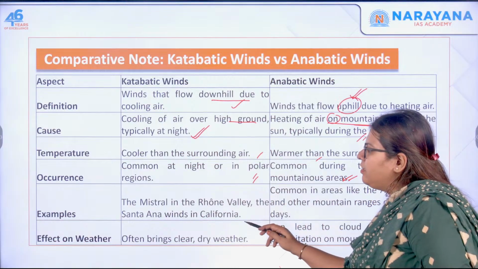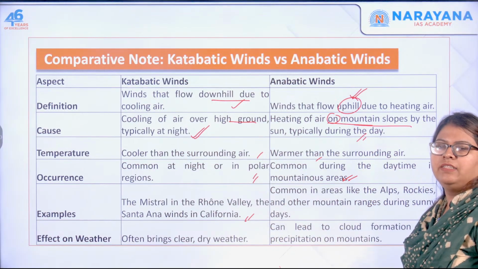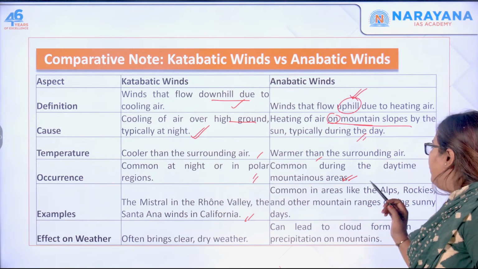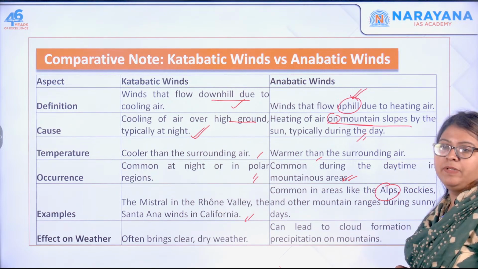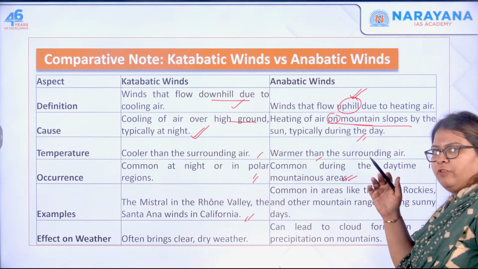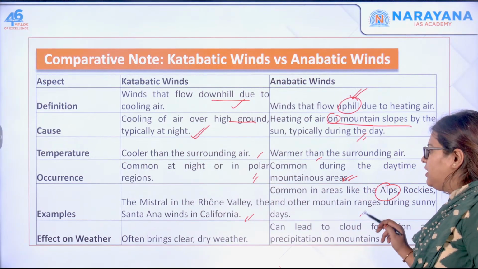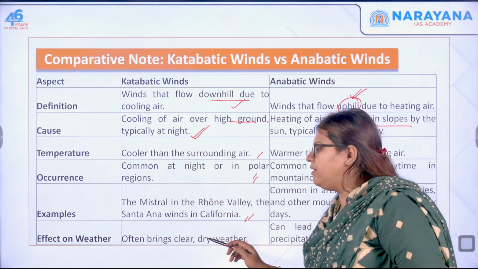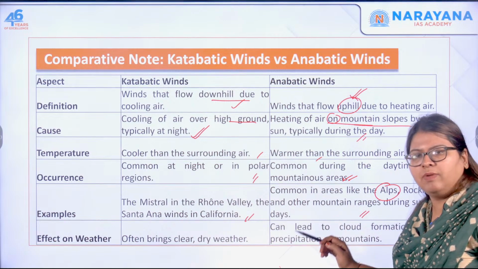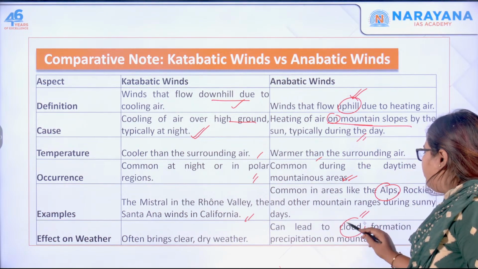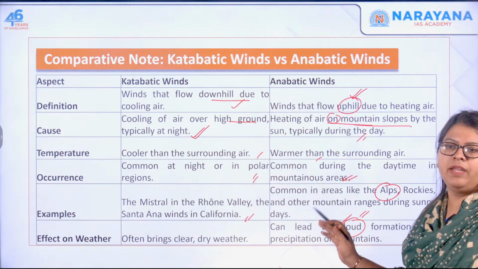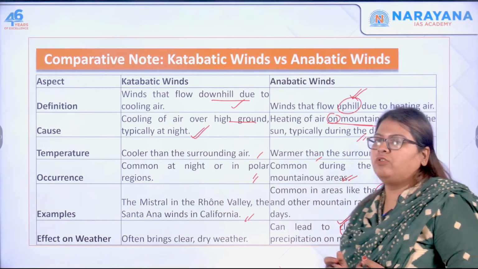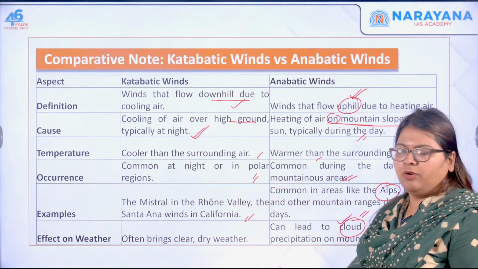Next, examples: Mistral in the Rhone Valley, the Santa Ana, California, the Bora, Adriatic Sea, all that is important. For anabatic winds, this majorly happens in the Alps and the Rockies in the North American region. The effect on weather: this also brings clear as well as dry weather, and can lead to the formation of cloud and thereby precipitation on the mountains. So these are the comparative notes on the anabatic as well as the katabatic wind system.